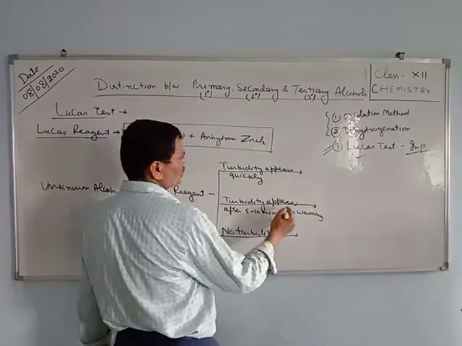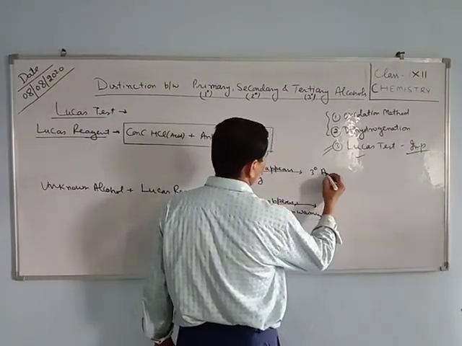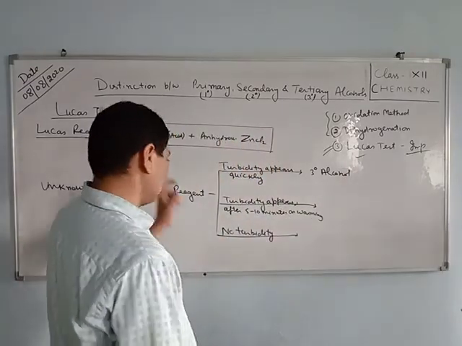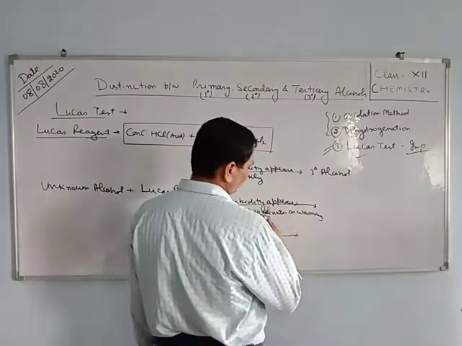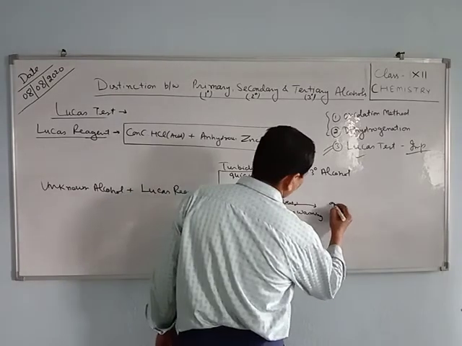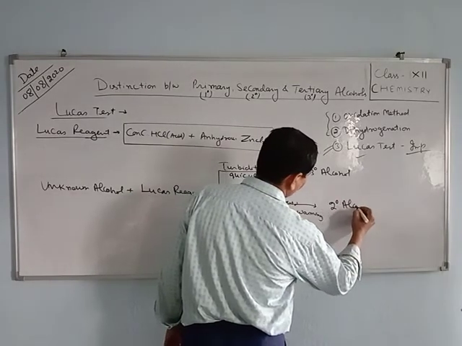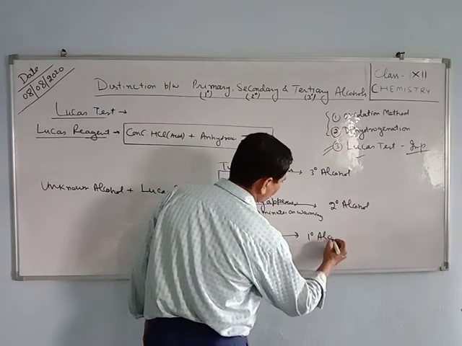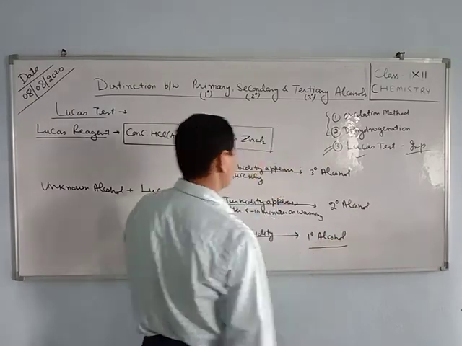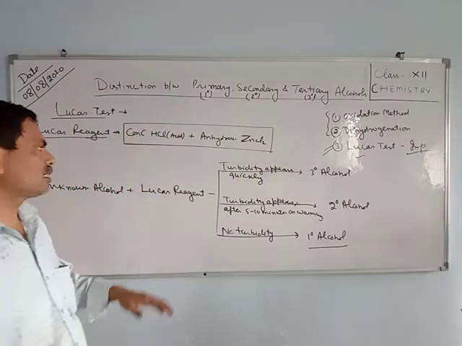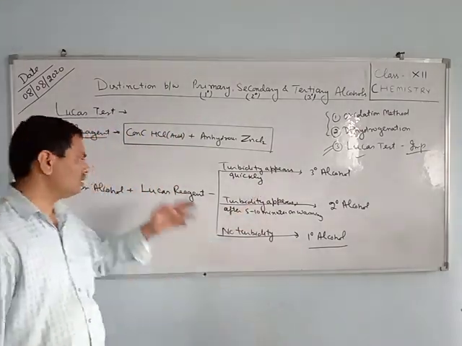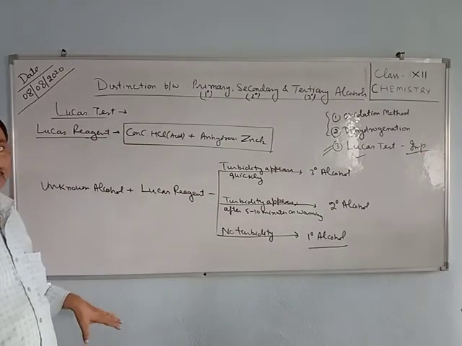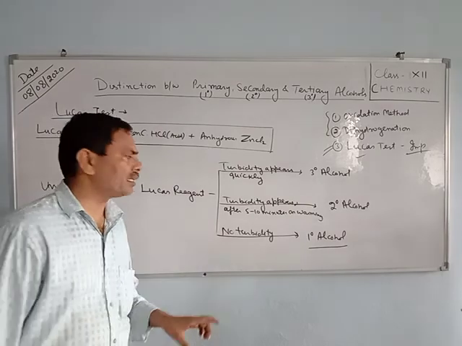When turbidity appears quickly, it is 3 degree alcohol, means tertiary alcohol. If the turbidity appears after 5 to 10 minutes, it is secondary alcohol. If there is no turbidity, it is primary alcohol. With this test, you can distinguish between primary, secondary, and tertiary alcohol.